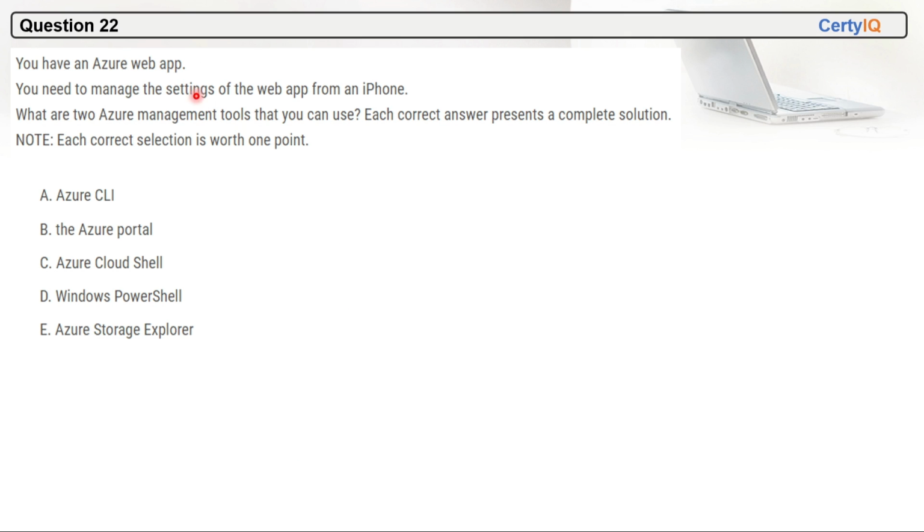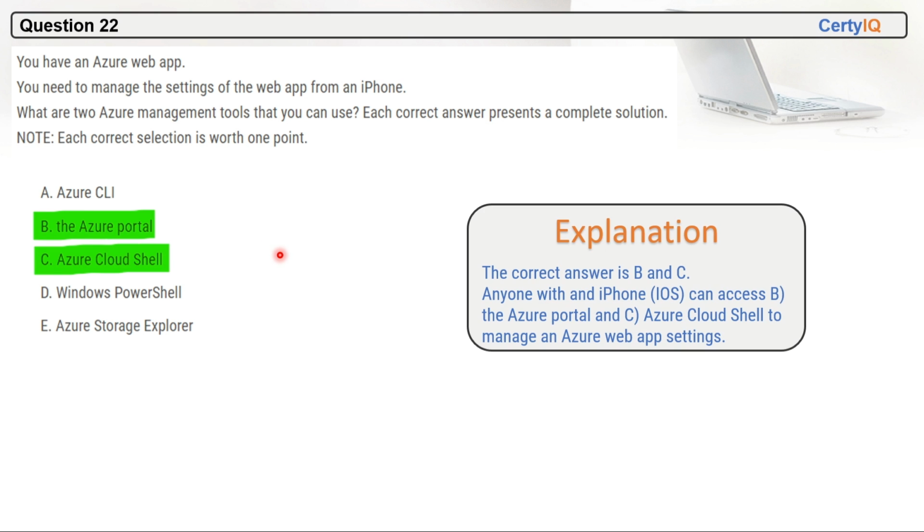Question 22. You have an Azure web app. You need to manage the settings of the web app from an iPhone. What are the two Azure management tools that you can use? Each correct answer presents a complete solution. So we can use Azure Portal, and we can also use Azure Cloud Shell from these options. B and C are the correct ones. Anyone with an iPhone or iOS can access Azure Portal and Azure Cloud Shell to manage Azure web app settings.